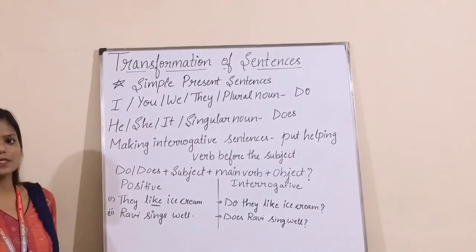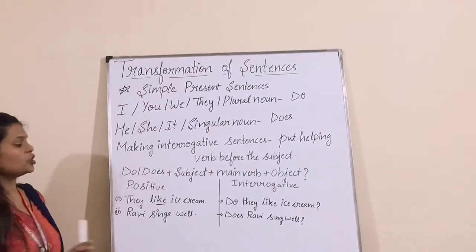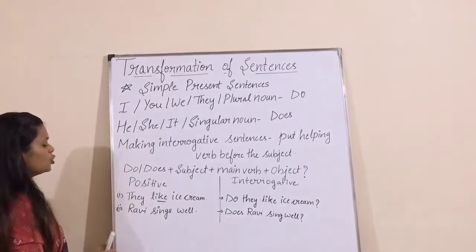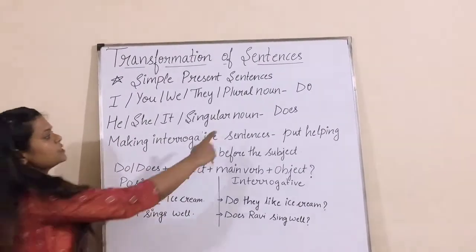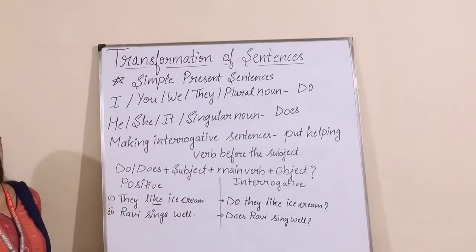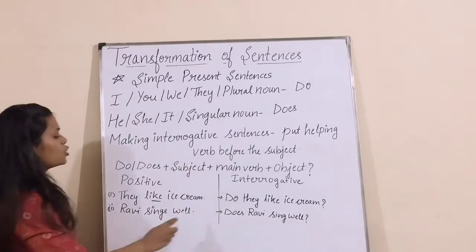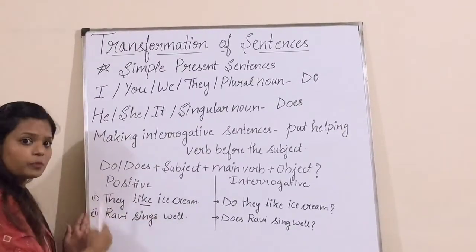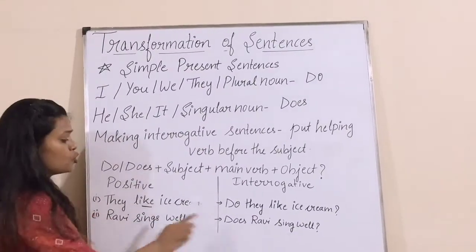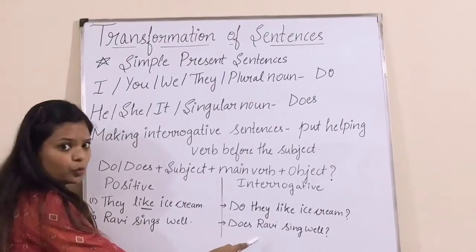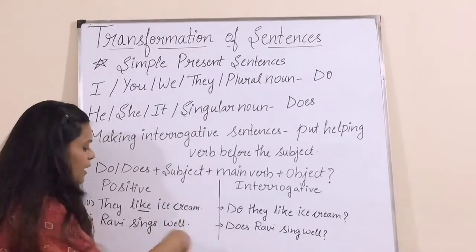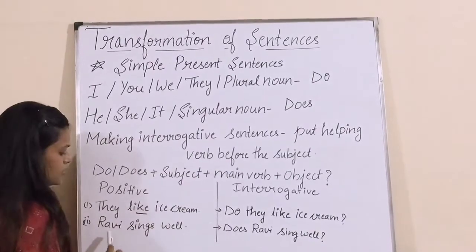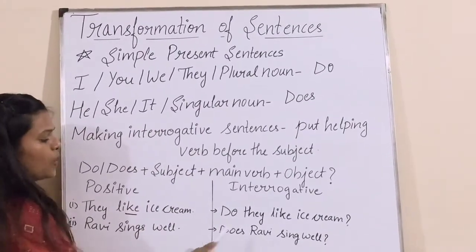The next example is Ravi sings well. Again it is a simple present sentence, and how can we change it into an interrogative sentence? You know Ravi is singular. With singular what will we use? We will use does. I have told you, helping verb in the beginning and rest at the end. So we have to put does in the beginning and the rest at the end. Does Ravi sing well?